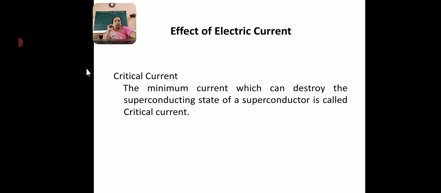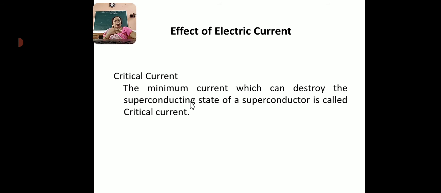Here we are considering a superconducting wire of radius r. Let I be the current flowing through the wire, which induces a magnetic field. If current is flowing in a circular wire, then it induces a magnetic field.